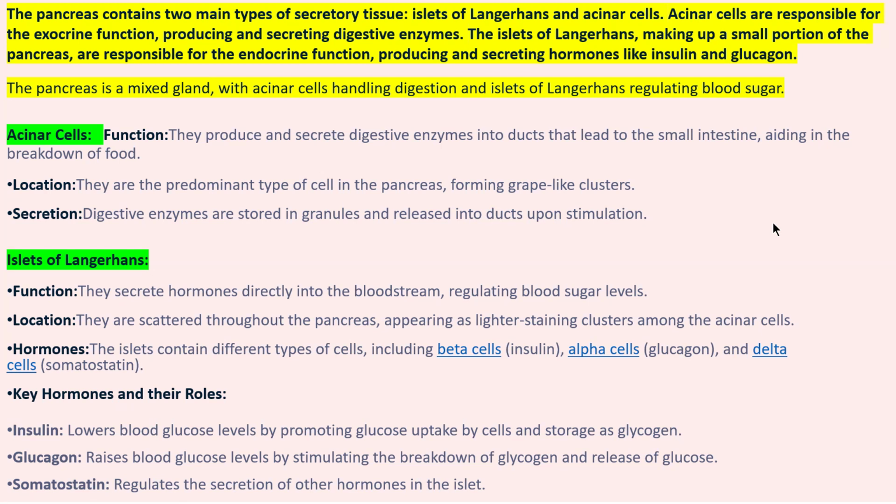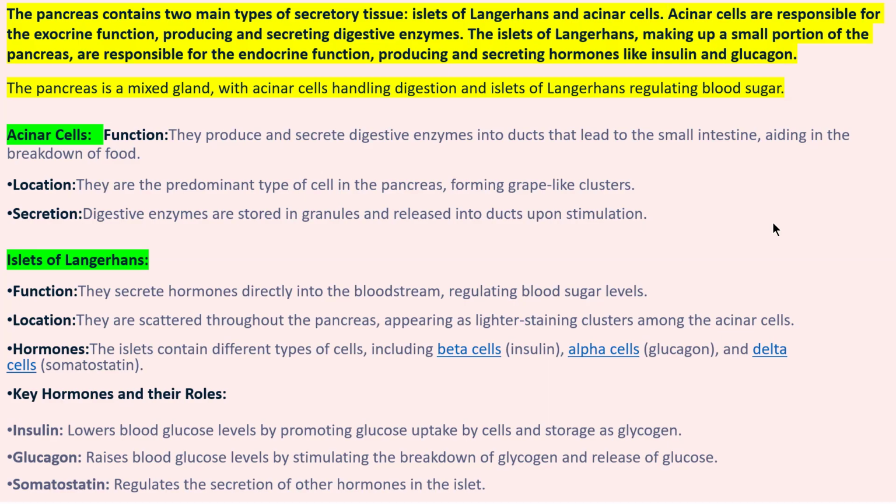So insulin comes into role when you eat anything, when you consume anything. Breakdown of food takes place, glucose is released, and then glucose is transported to different body parts, and insulin level becomes low, and extra glucose is stored in the form of glycogen in your liver and muscle. When glucose level in your body becomes low, then glucagon comes into role to raise your blood glucose level by stimulating the breakdown of glycogen stored in your liver and muscle, and then release of glucose. So in this way insulin and glucagon maintain the blood glucose level.